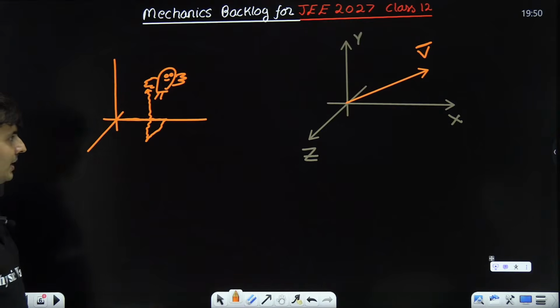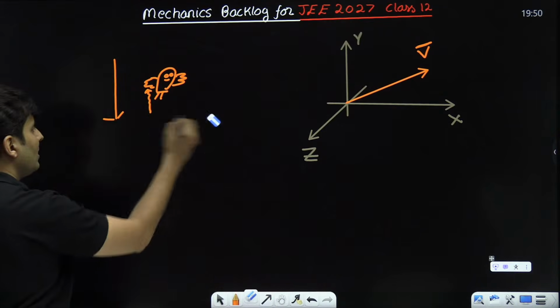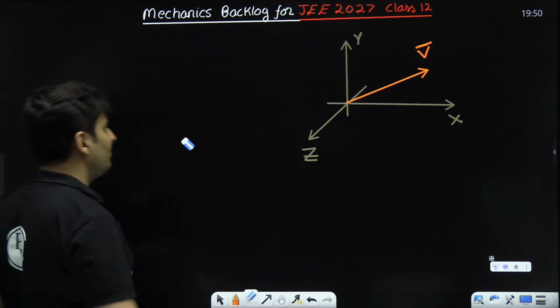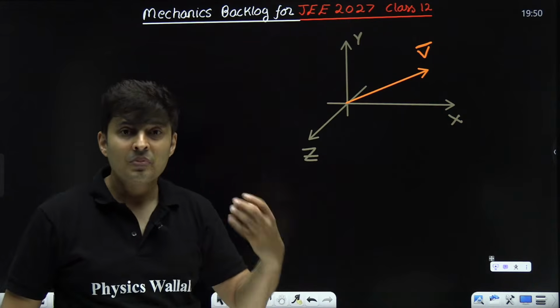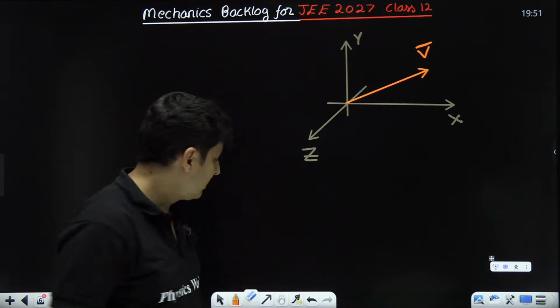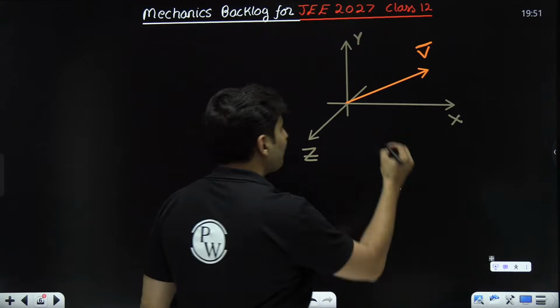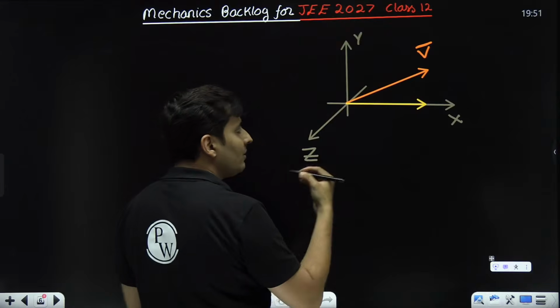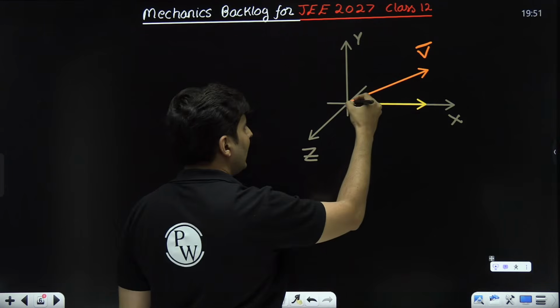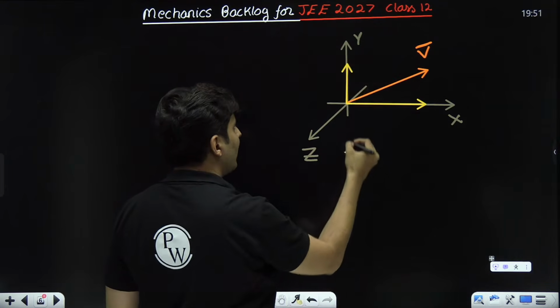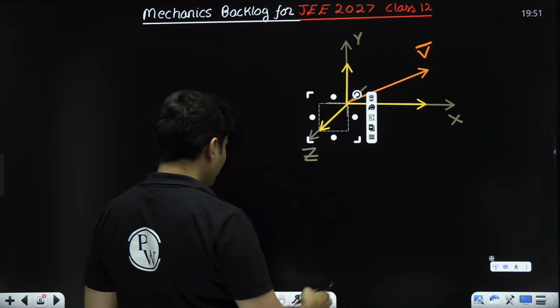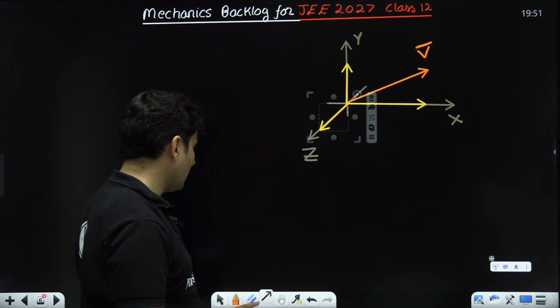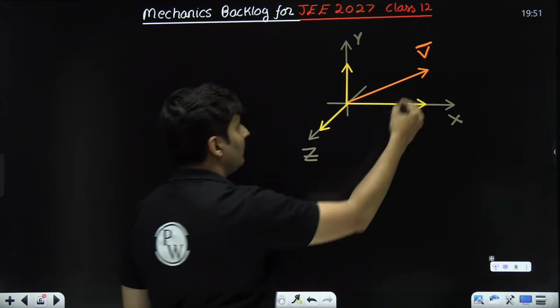Okay, PW student? Now, did you understand the meaning of this something in X, something in Y, something in Z? These somethings are called components, and that's why we say this vector has some component in X, some component in Y, and some component in Z. Now I'll tell you the funny thing about these components.